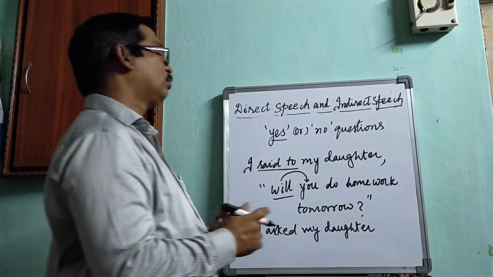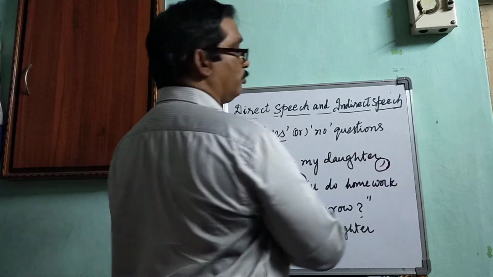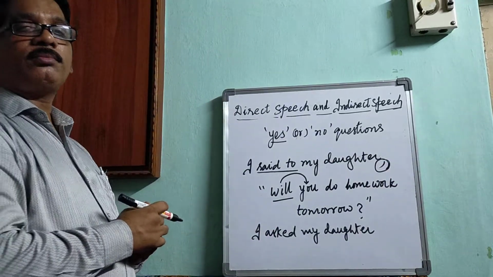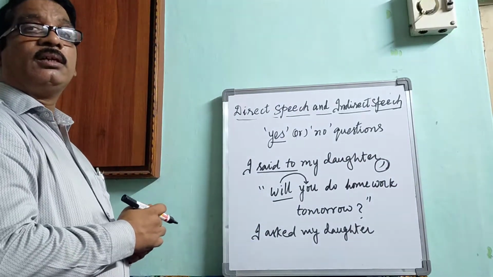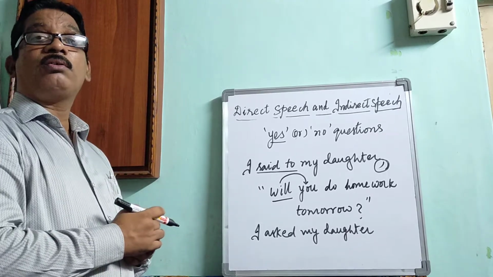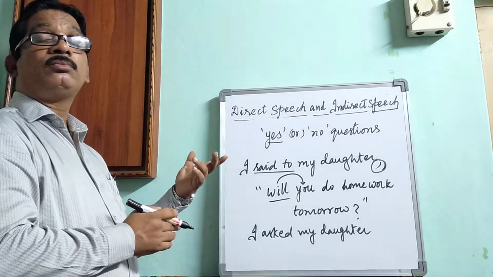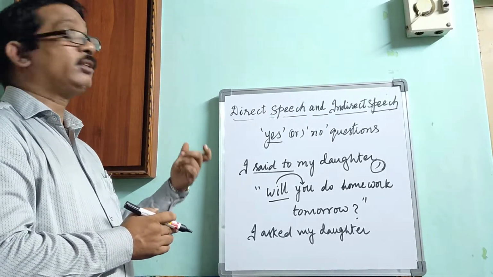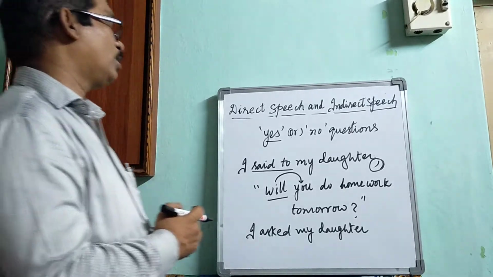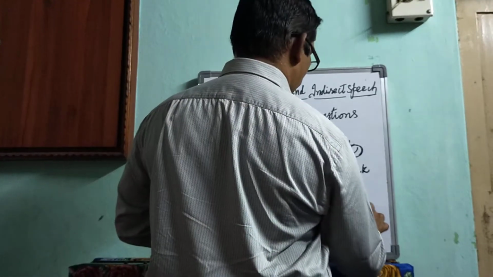So here, instead of the comma, which conjunction can we use? We can use the conjunction if or whether, because it is in the form of yes or no questions. So here, if or whether.